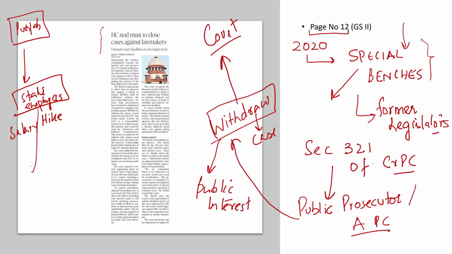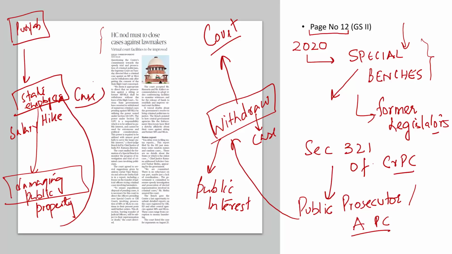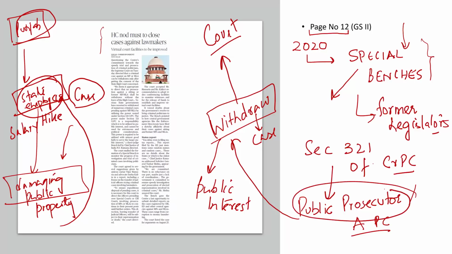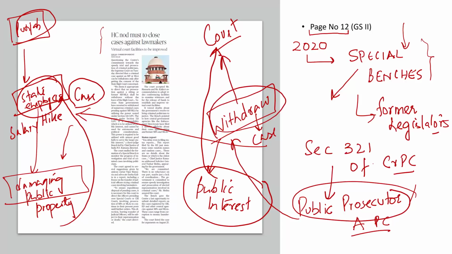Now these state employees, since they are protesting, are also accused of damaging public property. A case is filed against these state government employees who were protesting against the state government, and thereby also damaged the public property. But then there were negotiations between the state government and these employees. And then the public prosecutor, for the larger public interest, applies before the court requesting the withdrawal of this case.